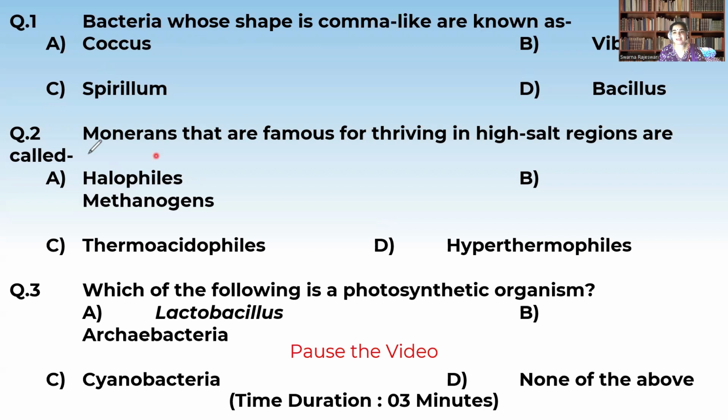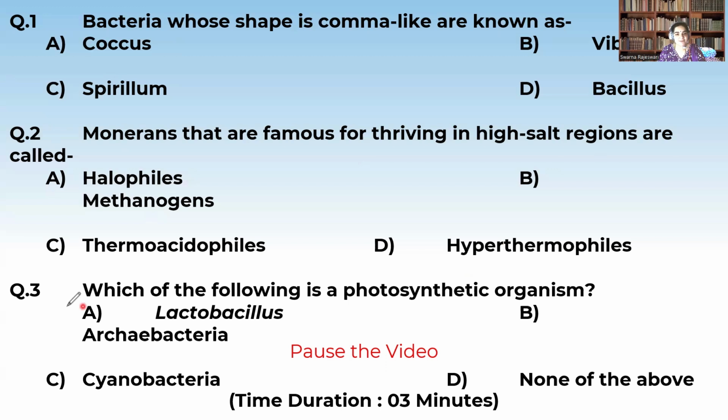Now let us discuss the second question. Monerans that are famous for thriving in the high salt regions are called as, see the options carefully children, halophiles, methanogens, thermoacidophiles, hyperthermoacidophiles. So among these four options, the correct answer is halophiles. So the Monerans that are famous for thriving in the high salt regions are called as halophiles.